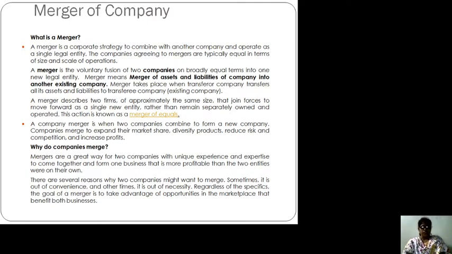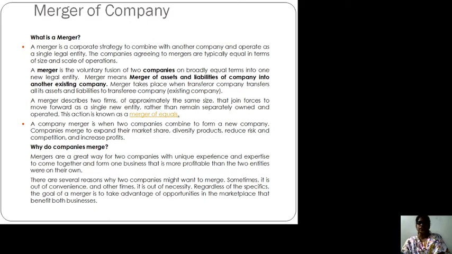Now here, in case of merger of company, it means merger of assets and liabilities of companies into another existing company. For example, Radha Associates is an existing company. Maybe a single company, maybe two companies will get merged and combined into the existing firm.